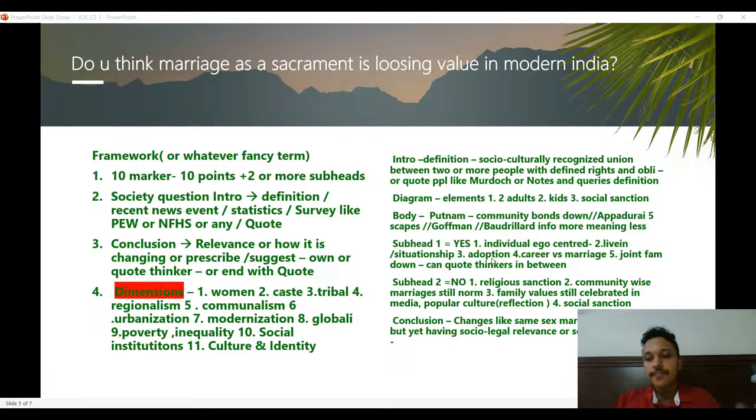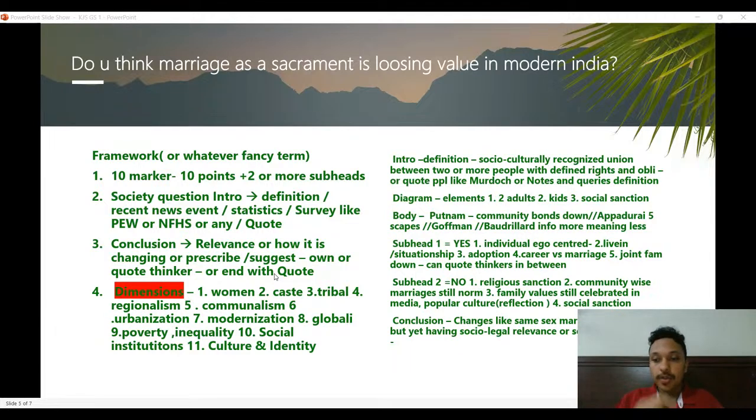Try to quote thinkers if you can. You can even quote thinkers from the newspapers. If you're reading Express or Hindu, you can even quote famous people who are writing columns in those. Anthro knowledge you can use. You can use Murdoch. You can use people from Socio, but try to use thinkers who are very famous. Okay, you can use quotes also in introduction. You can use definitions, quotes, recent surveys, statistics, news event, anything.